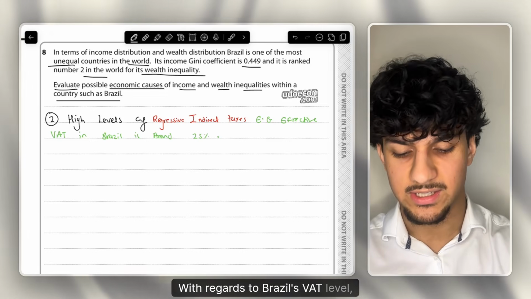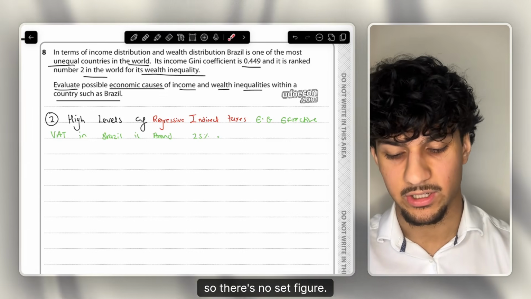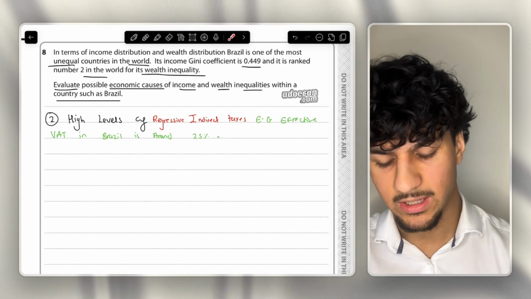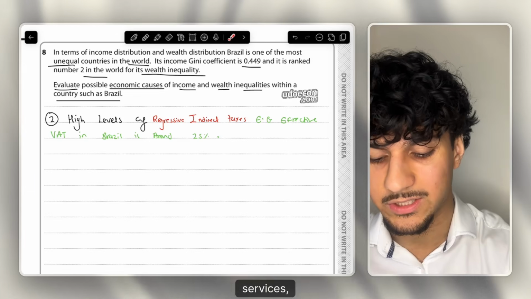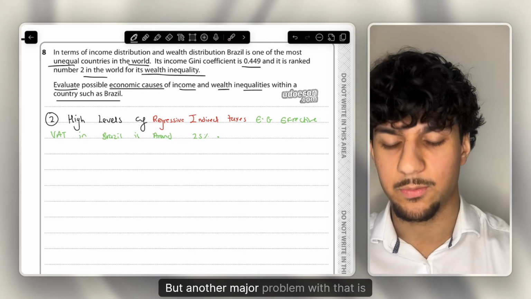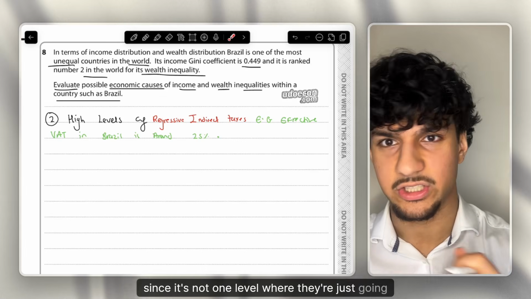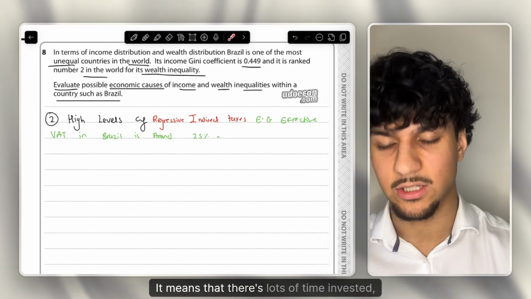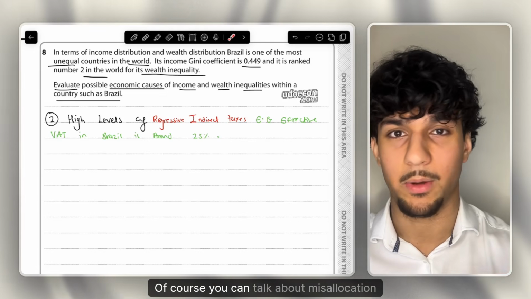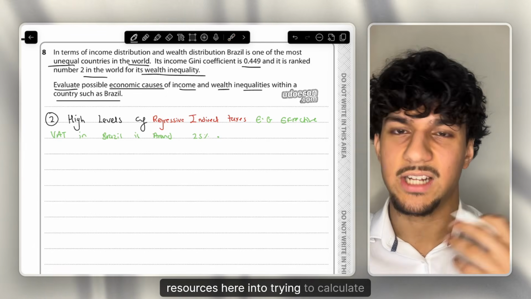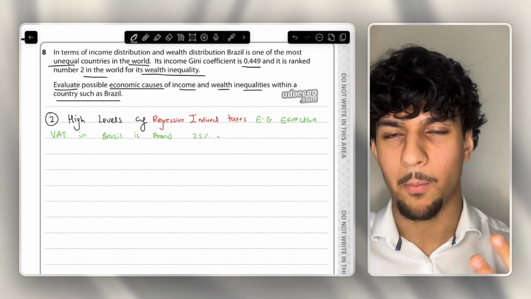With regards to Brazil's VAT level, they have a multi-tiered VAT level, so there's no set figure. Like the UK is 20% on all goods and services. Brazil is a bit different. It averages to around 25 to 30% on all goods and services, which is relatively high. But another major problem with that is bureaucracy, since it's not one level where they're just going to charge 20% on each good. It means that there's lots of time invested, lots of resources invested. Of course, you can talk about misallocation of resources here into trying to calculate the level and the revenue from VAT due to its complexities.